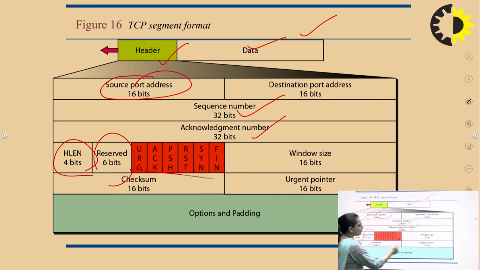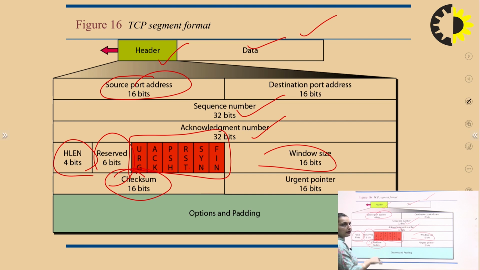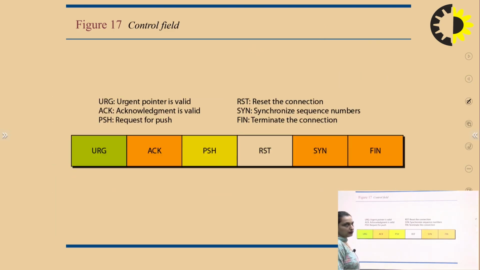These are the 6 flags we are using: urgent, acknowledgement, push, reset, synchronous, and finish, which means we have to end the conversation. This is the window size. Checksum is the internal error checking part we use in TCP/IP. This is the urgent pointer. This is the options and padding. So these are the 6 flags. This is the first flag, the urgent pointer. If this is valid, we will use the urgent pointer.